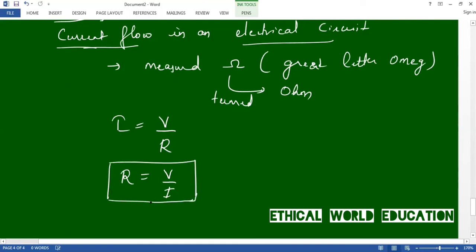resistance of a circuit. When a voltage is applied across a substance, there will be an electric current through it. This is the definition of resistance. This is the formula of resistance.